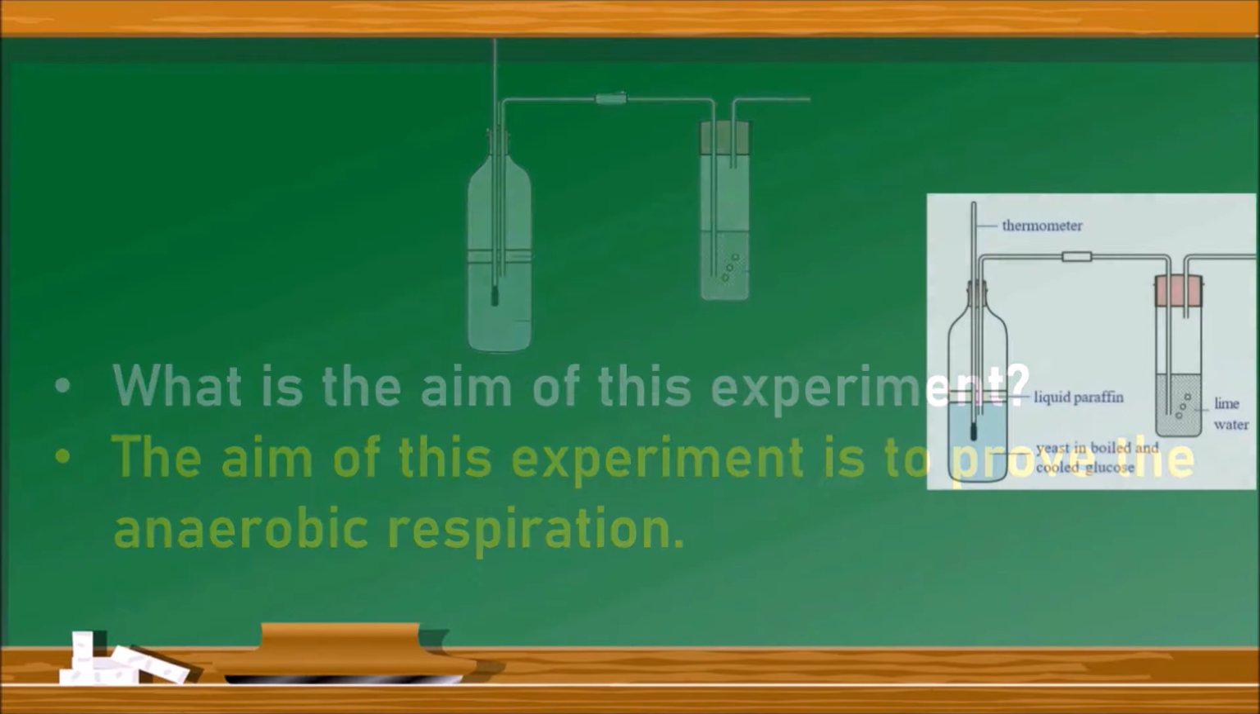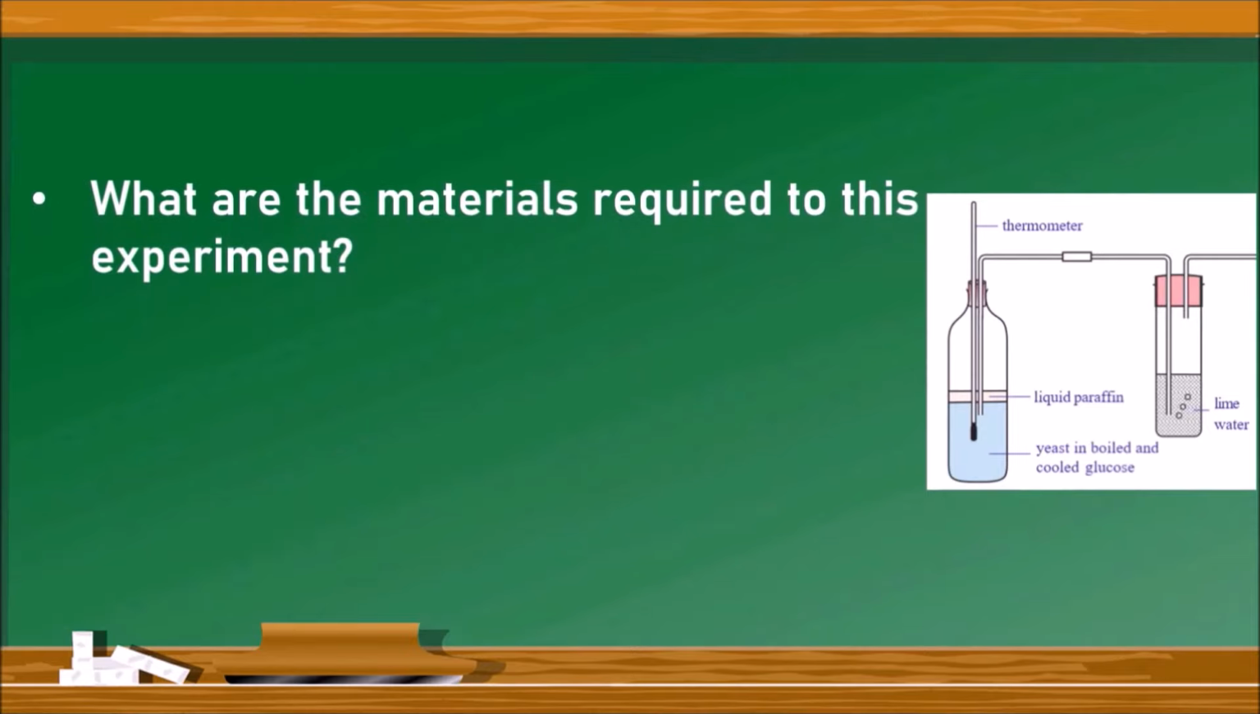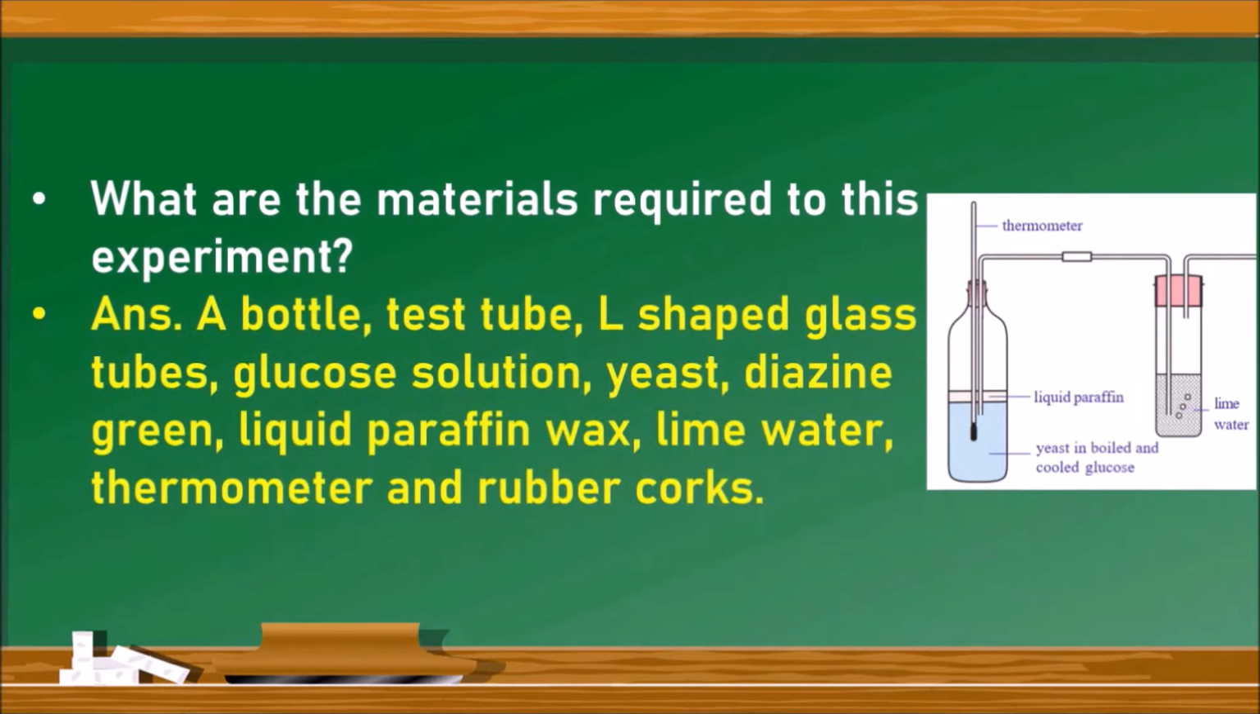The next question, what are the materials required for this experiment? You can just look at the diagram and write: a bottle, test tube, L-shaped glass tubes, glucose solution, yeast, Dyson green, liquid paraffin wax, lime water, thermometer and rubber corks. Let us go to the next question.